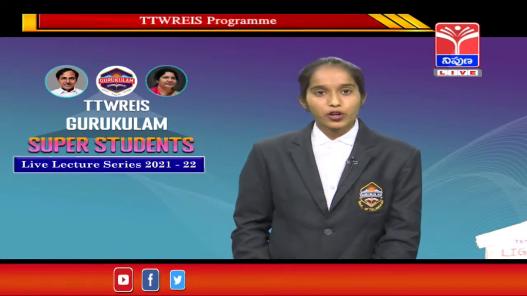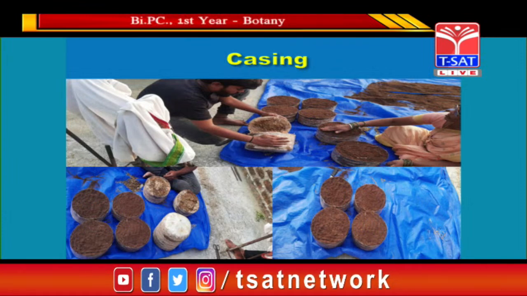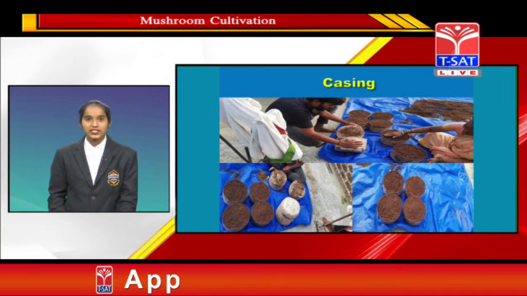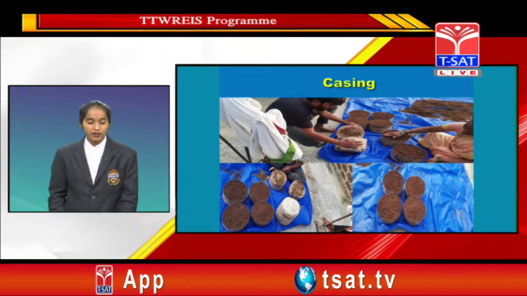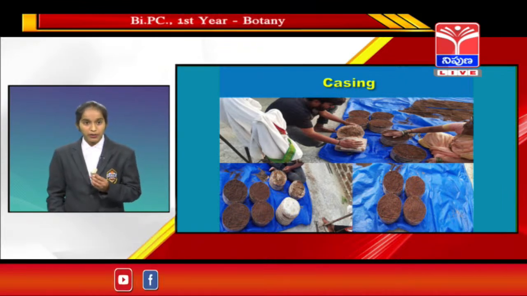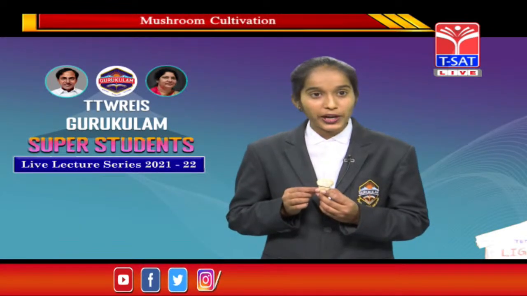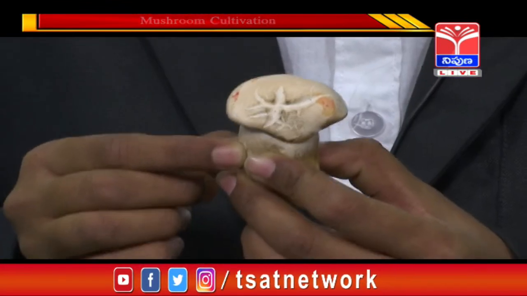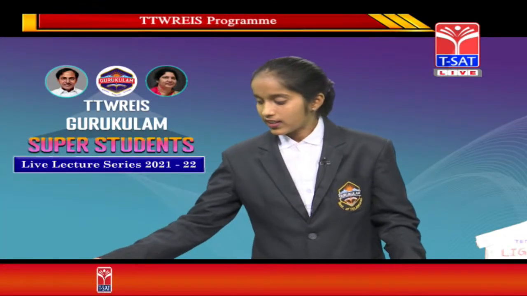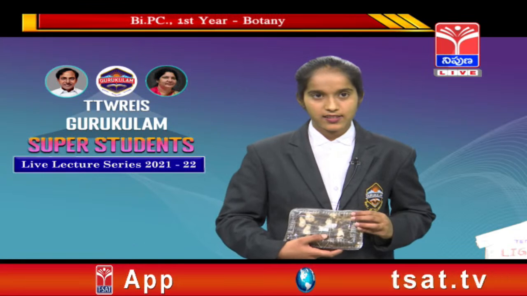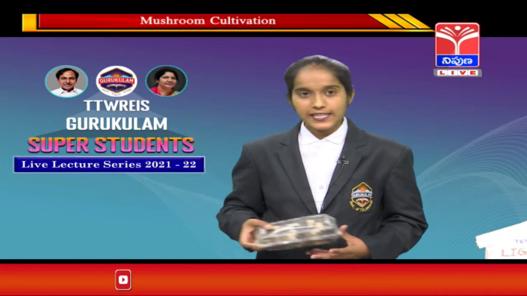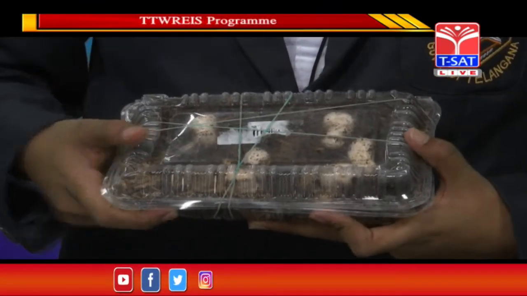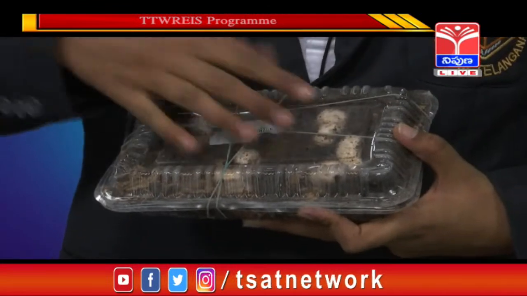See this friend, this is the casing process. After the spawn running, this is the most important. After the spawn running we have to spread the pasteurized sand on the mycelium. After this process, within 8 to 10 days, the white button mushrooms are formed, with water sprayed on the beds. See friend, this is the casing process. After 8 to 10 days, the white button mushrooms will come out completely.